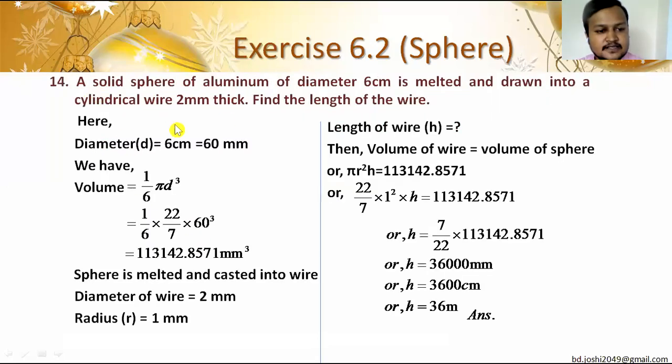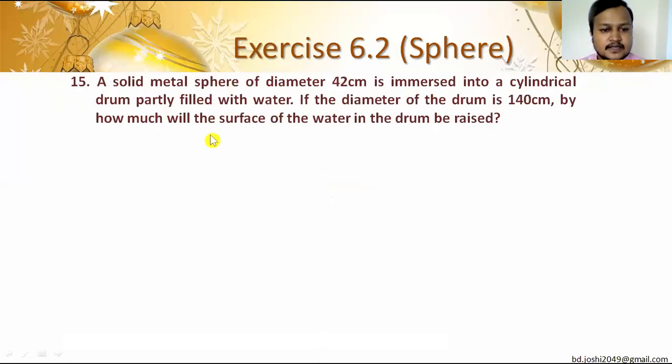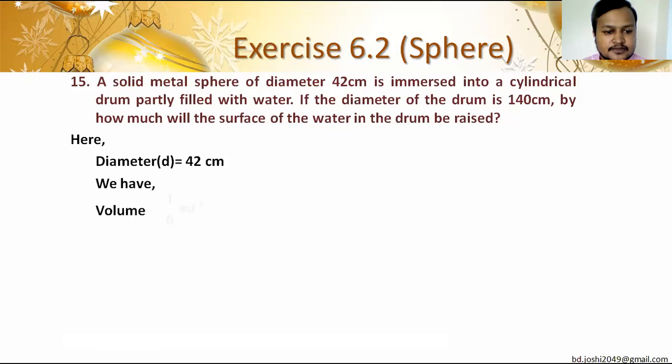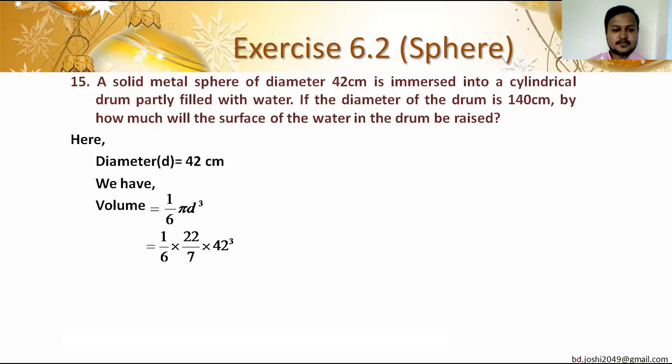In the previous one, sphere is melted and wire is constructed from it. Now a solid metal sphere is immersed into the water, and here we are calculating the volume of water and its raised portion. So at first diameter of sphere is 42 centimeter, and we have the volume 1/6 pi d cube. Can you calculate it? 1/6 into 22/7 into 42 cube.